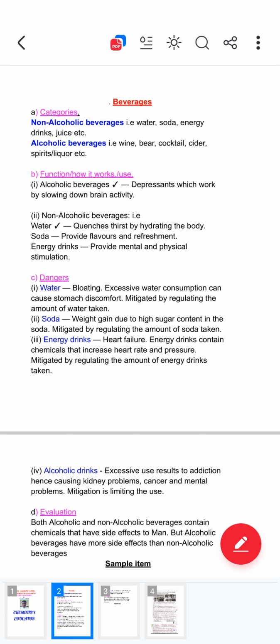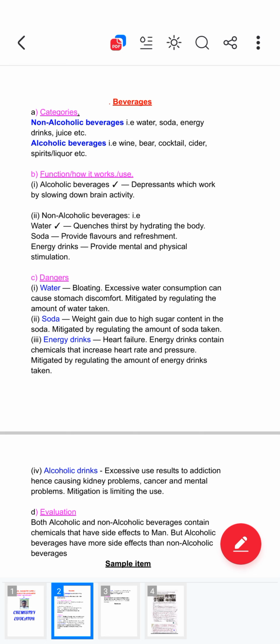Excessive water consumption can cause stomach discomfort. You take a lot of water and you get discomfort in your stomach because of too much water. The mitigation is regulating the amount of water taken.